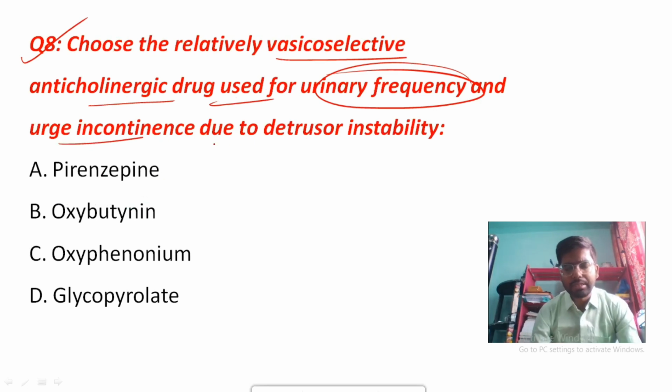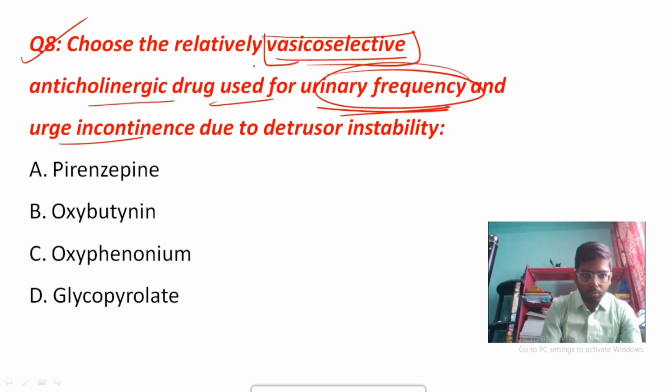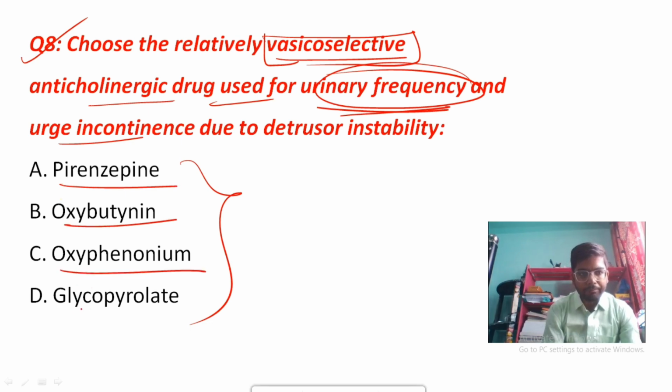the detrusor muscle instability. That means when a patient is having a syndrome like urinary frequency, meaning the frequency of urine has increased, in that particular case you will use vesicoselective drugs. Okay, so which of the following comes under the vesicoselective drug? Options are pirenzepine, oxybutynin, oxyphenonium, and glycopyrrolate.